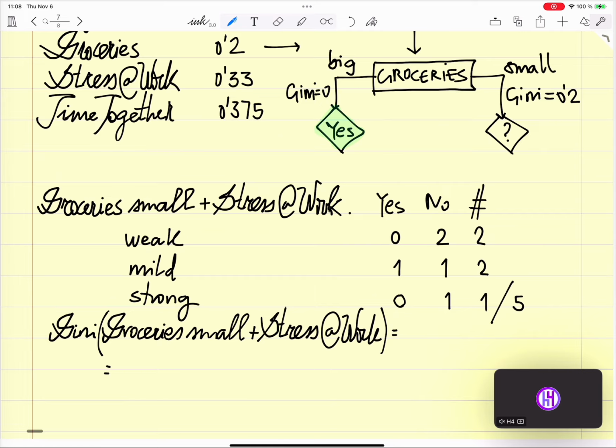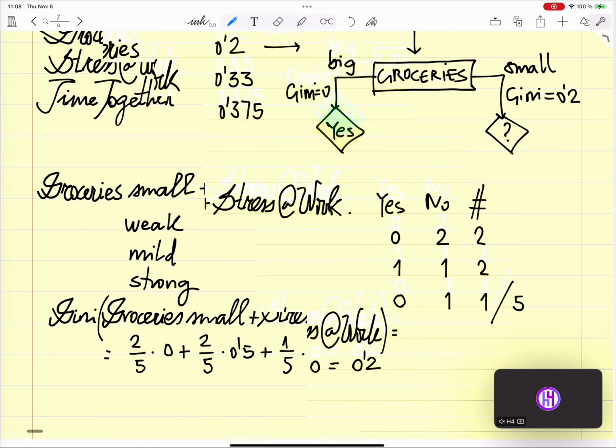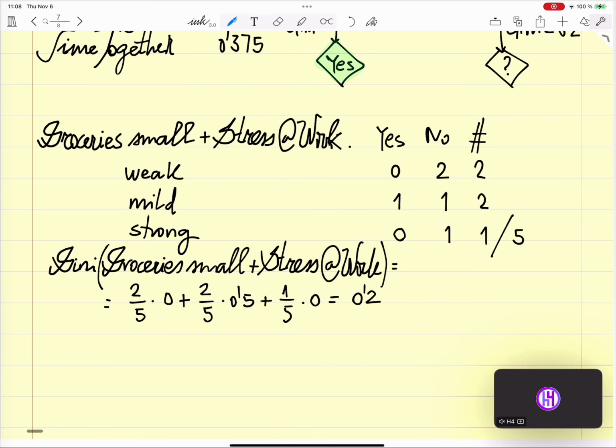It's going to be 2 divided by 5 times 0, plus 2 divided by 5 times 0.5, plus 1 divided by 5 times 0. Okay, so it's going to be 0.2. Okay, so let's see if the other ones are smaller or bigger.